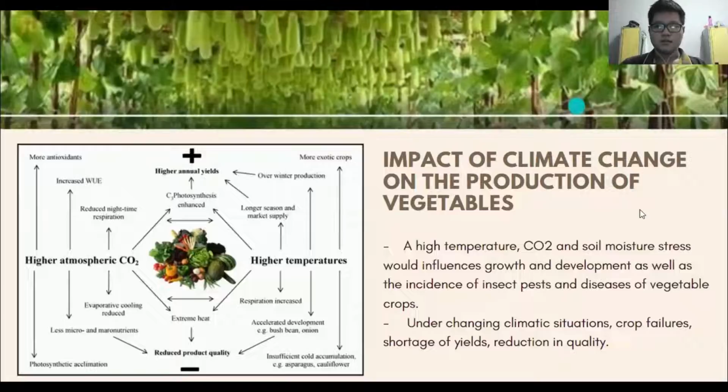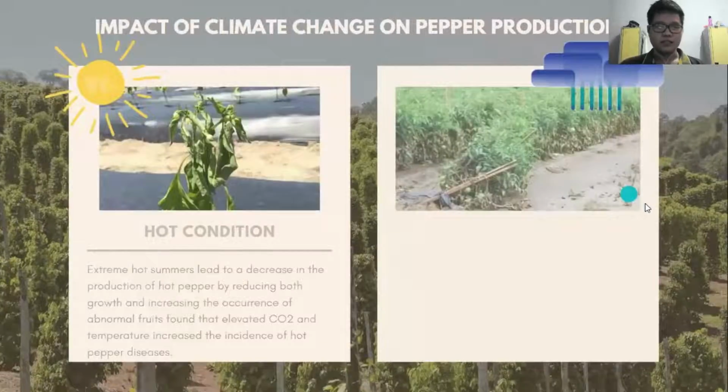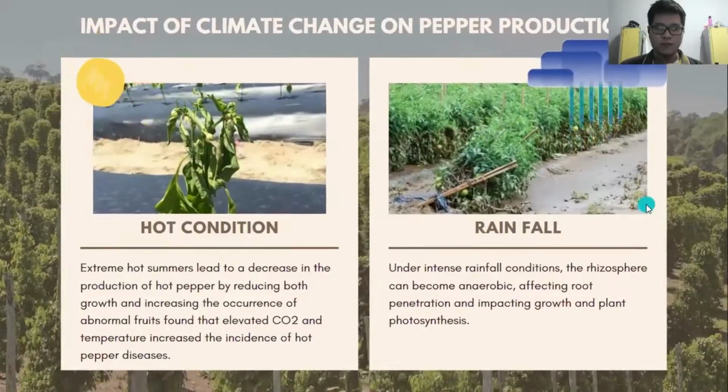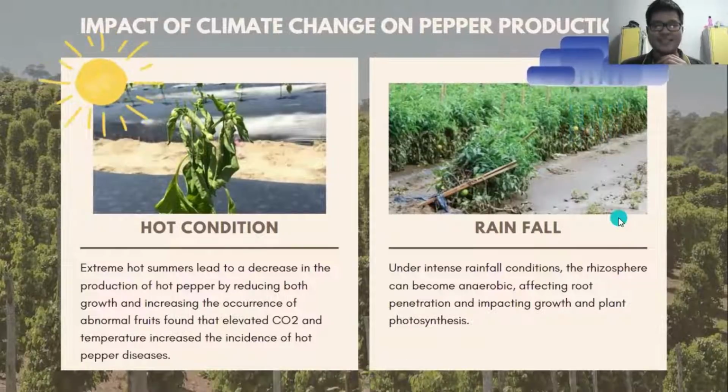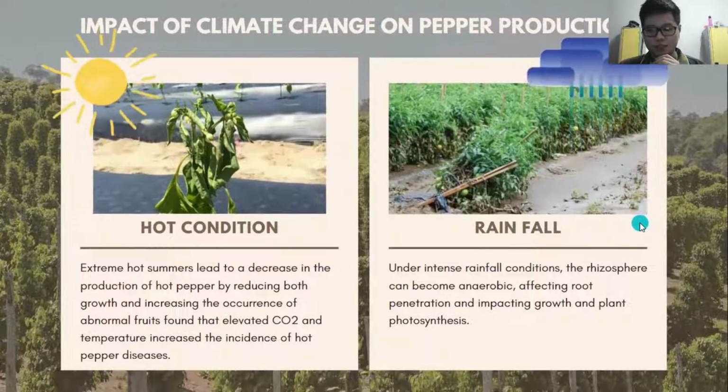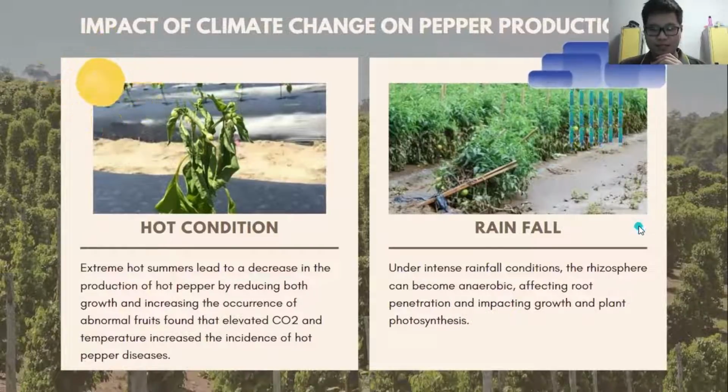Next, the impact on pepper production. Extremely hot summers lead to a decrease in the production of hot pepper by reducing growth and increasing the occurrence of abnormal fruits. Studies found that elevated carbon dioxide and temperature increase the incidence of hot pepper diseases. Under intense rainfall conditions, the rhizosphere can become anaerobic, affecting root penetration and impacting growth and plant photosynthesis.